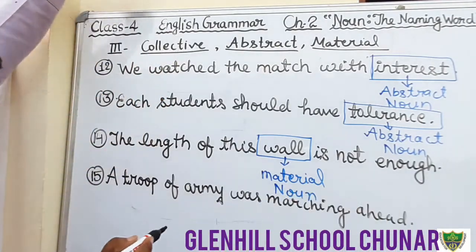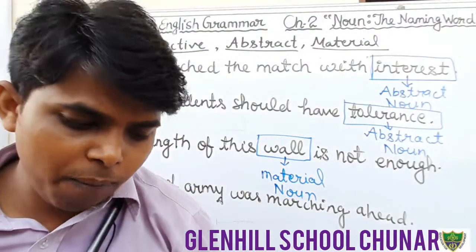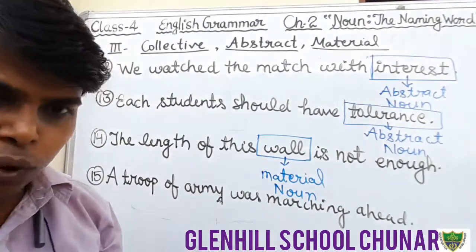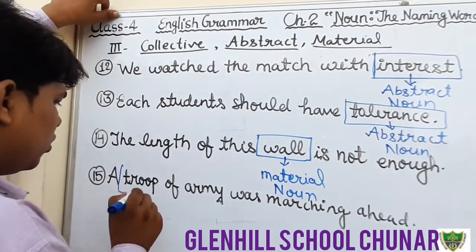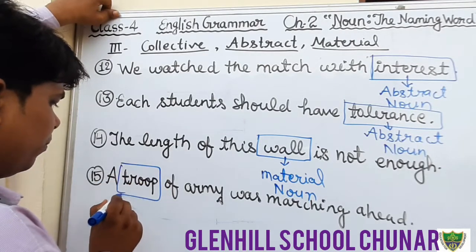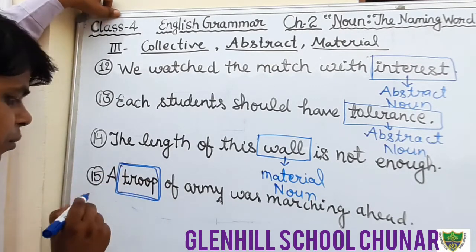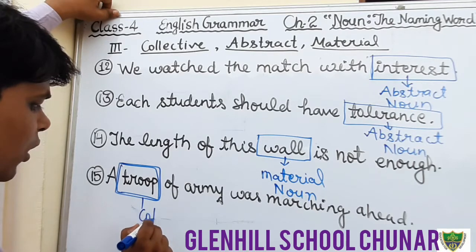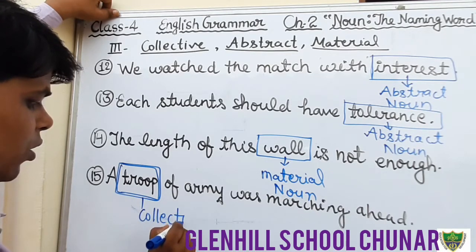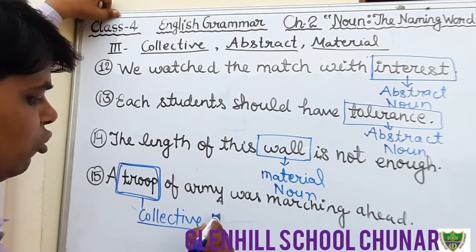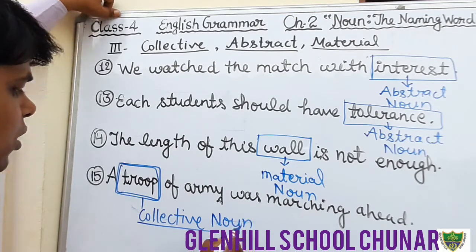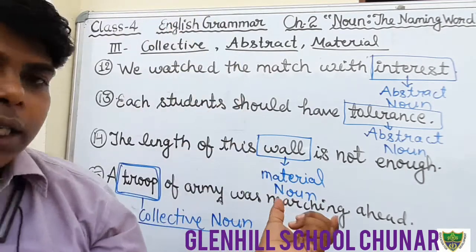Okay, a troop of army. Troop means group. Group of army. So here the word group is what kind of noun? Collective noun. Okay, here that is a collective noun. A troop of army was marching ahead.